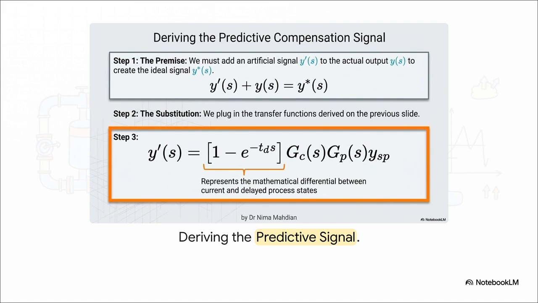Step 1 is the premise. We mathematically add an artificial signal to the delayed output to create our ideal state. Step 2 simply substitutes our transfer functions into the equation. And step 3, that's the breakthrough. We isolate this artificial signal, creating a brilliant formula exactly as shown on screen that represents the exact mathematical differential between the current state and the delayed process state.